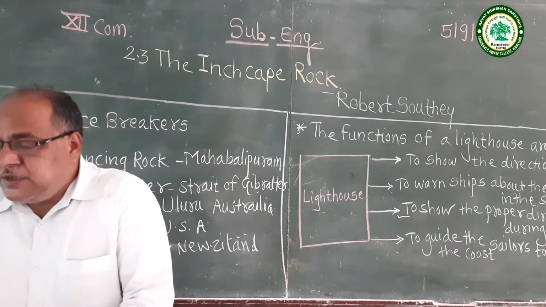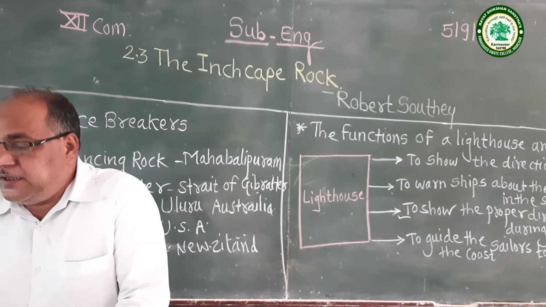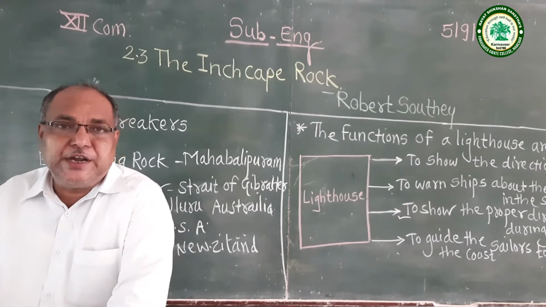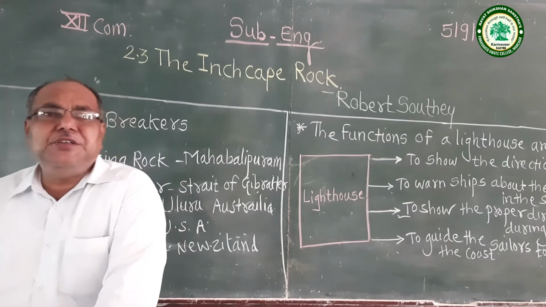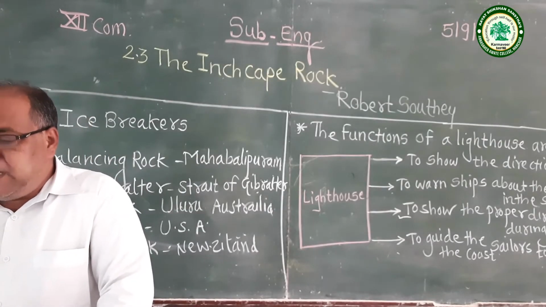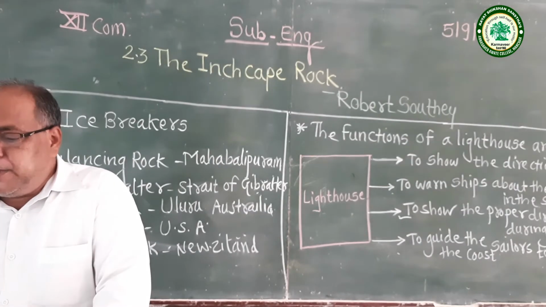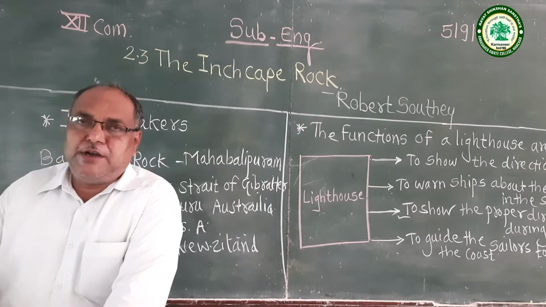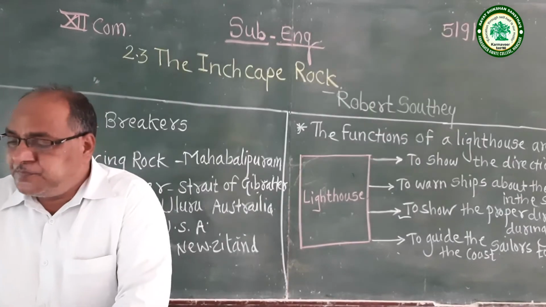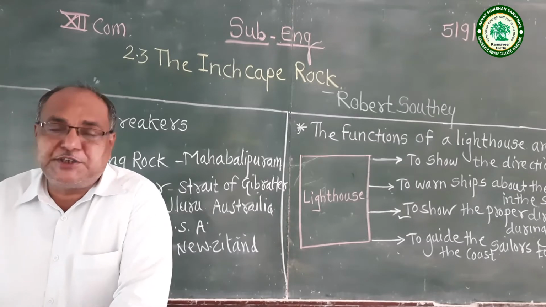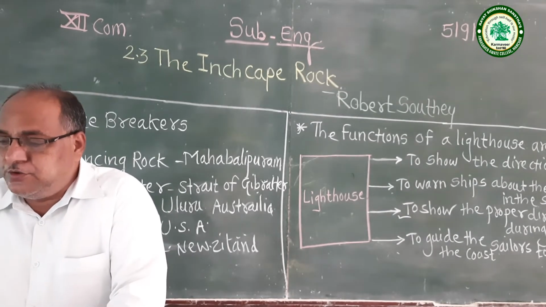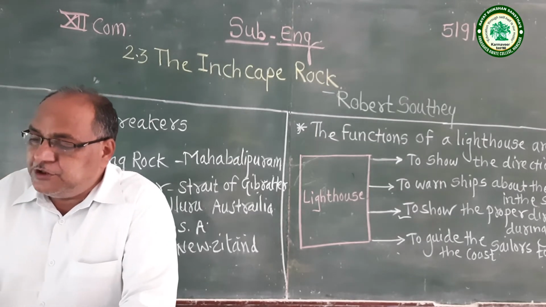Southey was inspired by the legendary story of a pirate who removed the bell on the Inchcape Rock, placed by the abbot of Aberbrothock. The poem gives us the message that those who do wrong things will meet with due punishment.